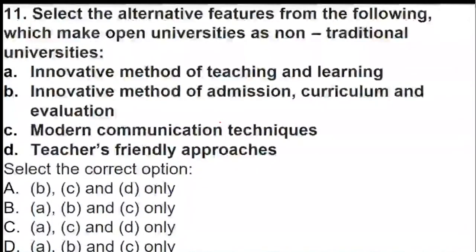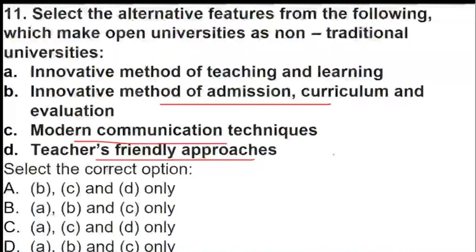Now coming to the next question. Select the alternative features from the following which make open universities non-traditional universities. Open universities can be non-traditional because of what features? Whether it is an innovative method of teaching, an innovative method of admission, modern communication techniques, or a teacher-friendly approach. Which points from the given options can make the open university a non-traditional university?